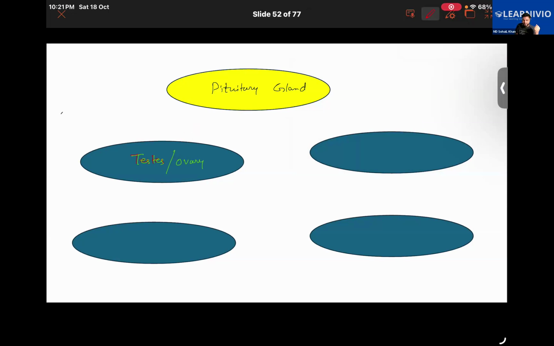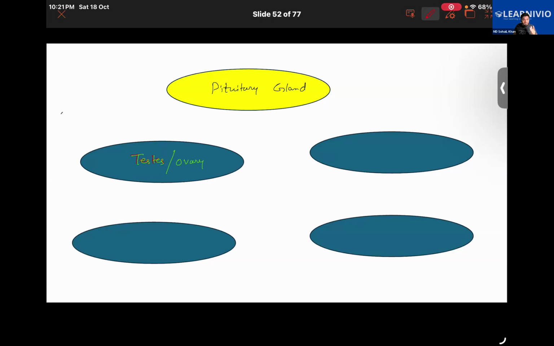Yes or no? Yes. Right? It will basically be controlling the secretions of hormones by the testis and ovary. We have discussed that. Then the pituitary gland will also be controlling the secretion of the adrenal glands, right?